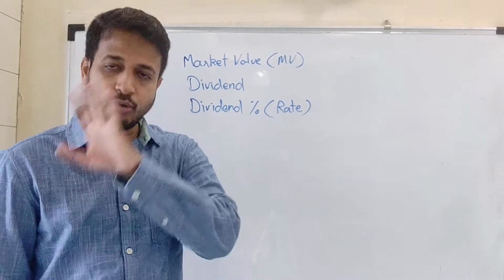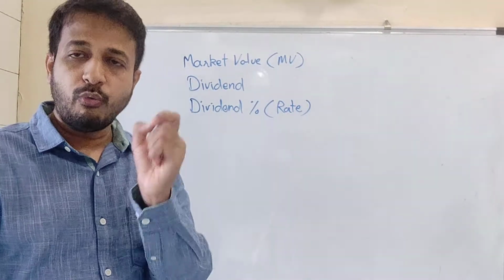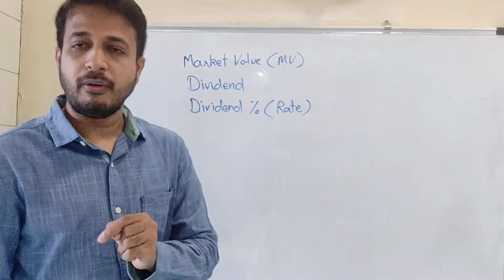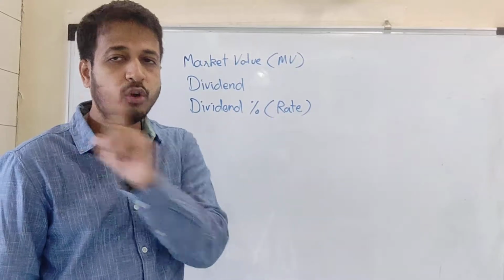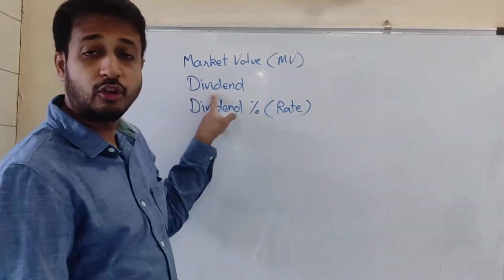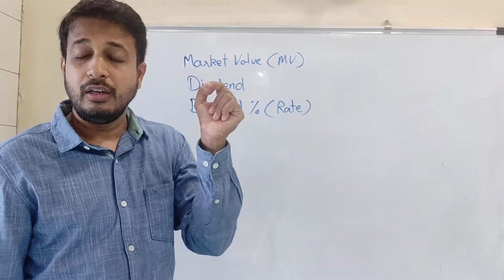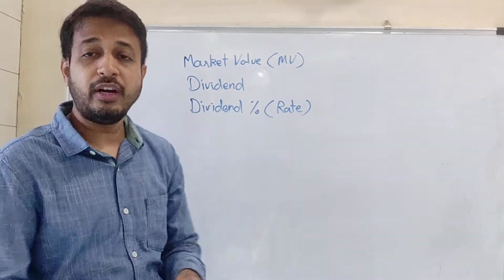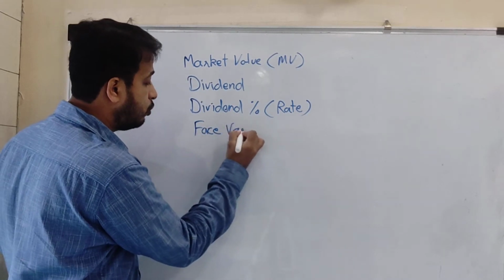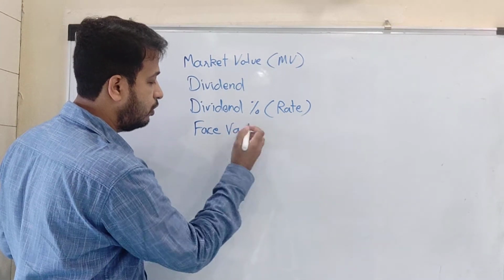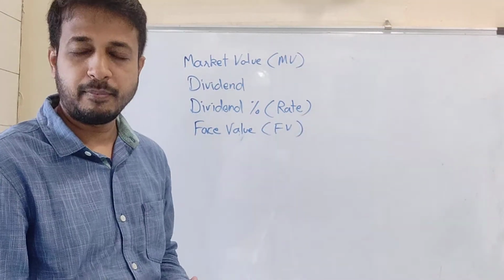You should understand on what basis the company is going to give me the profit. It depends on the face value. The company is not going to give me dividend on the market value; it is on the face value. Face value is also called FV.